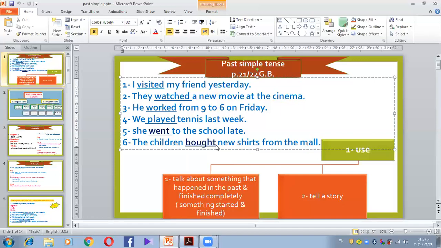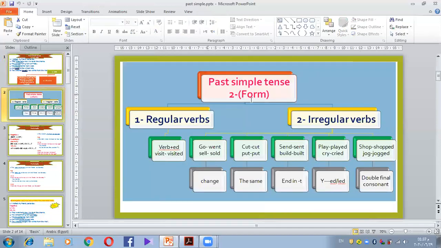The infinitive is go, for example, but here it's not go, it's went. It's different from the infinitive. In this case, this is past simple as well. So again, in English, for the past simple tense, we have 2 forms of the verb: regular verbs and irregular verbs.